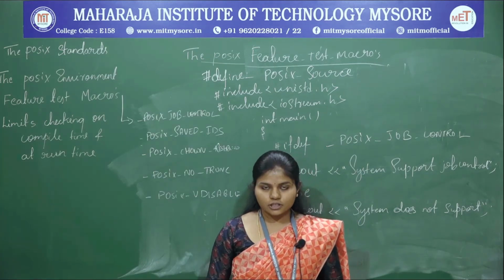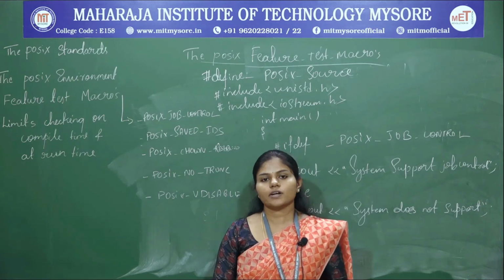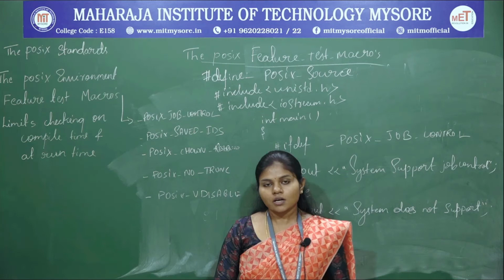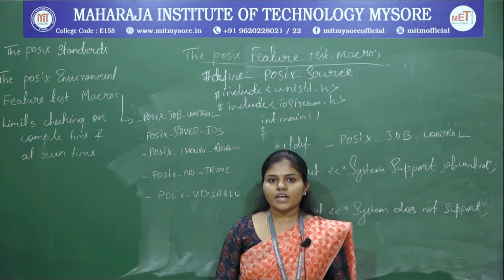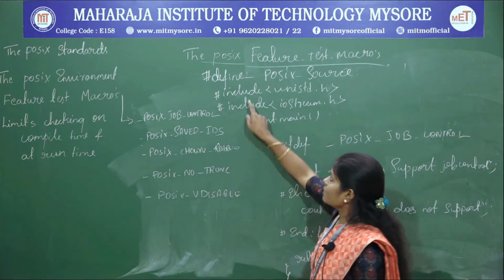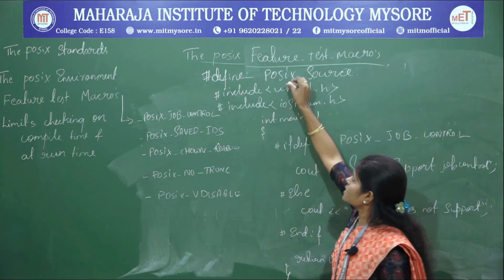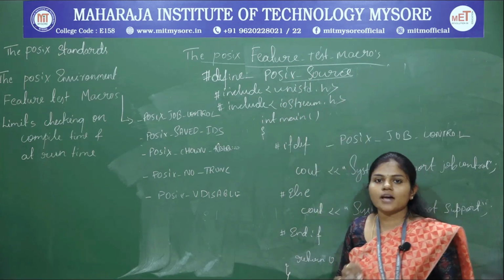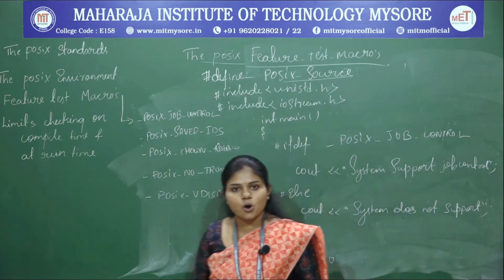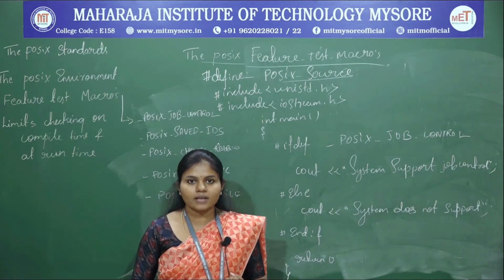Now we are seeing the 5 important manifest constants that are supported by POSIX.1. With a simple example we are going to illustrate all these 5 constants. Start with the define of the POSIX source; we know which version of POSIX you are using, whether POSIX.1, POSIX.1b or POSIX.1c.